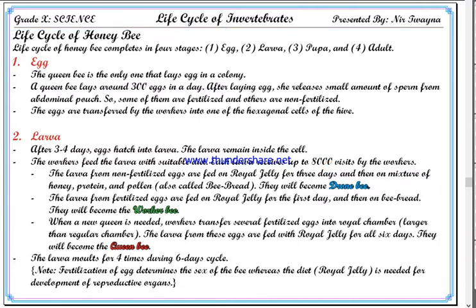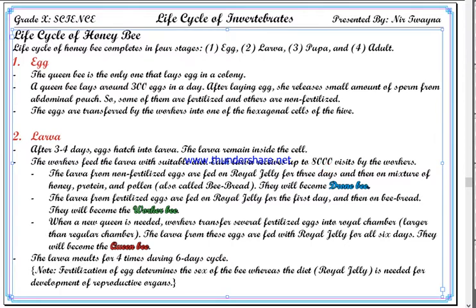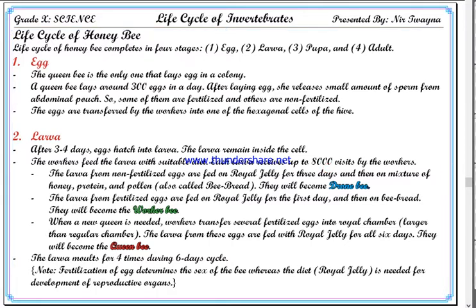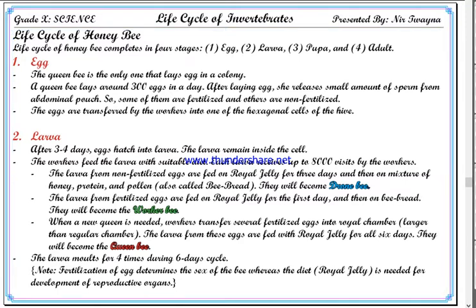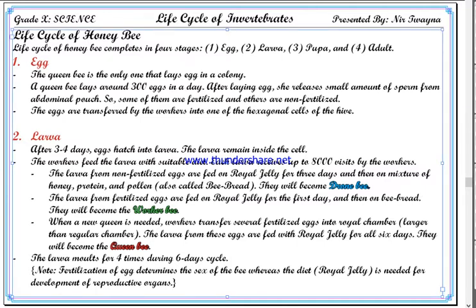The larva stage lasts around 1 week, and in that 1 week, workers visit each larva up to 8,000 times, and in each visit they bring some food and feed the larva. So workers feed the larva. Larva don't have to go searching for food.